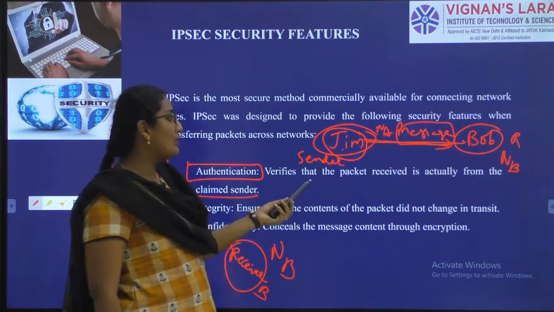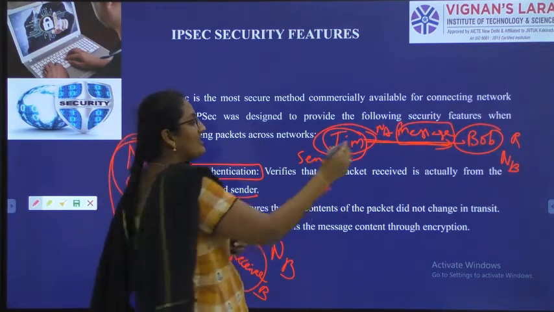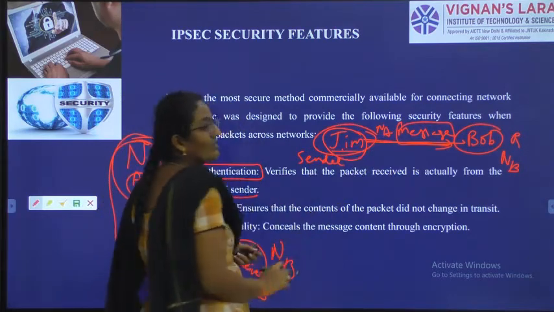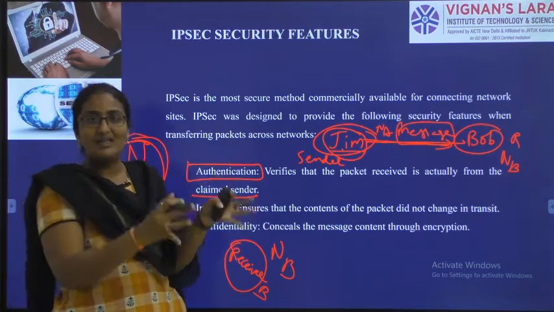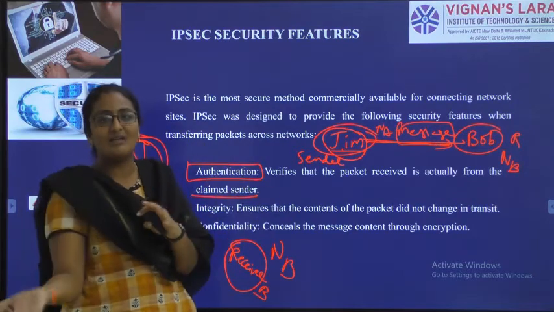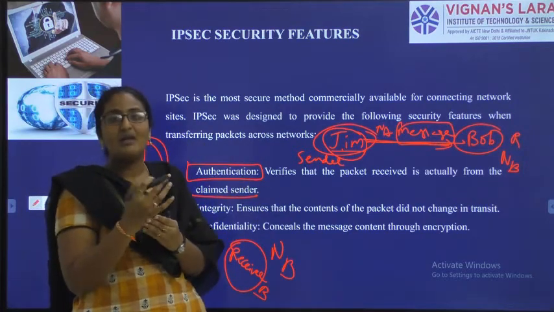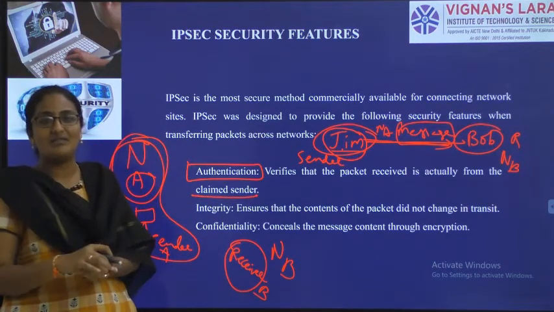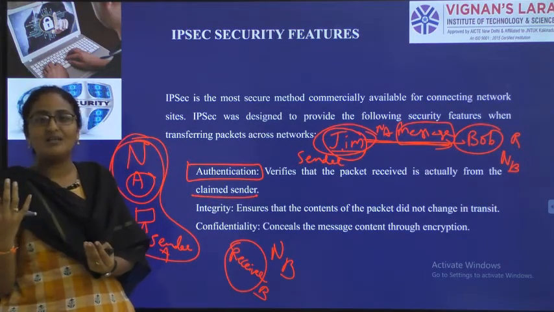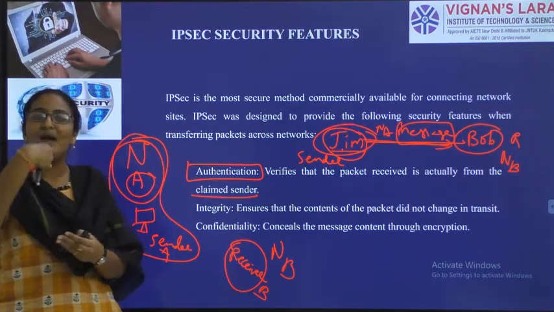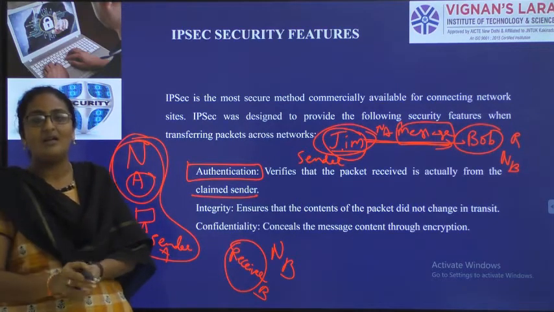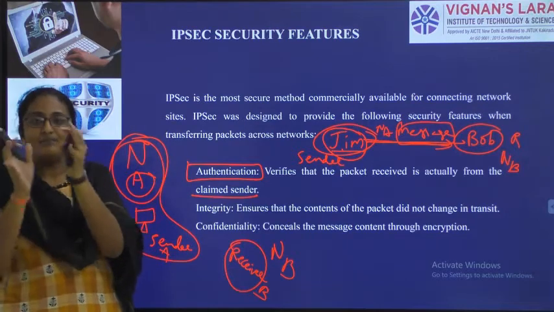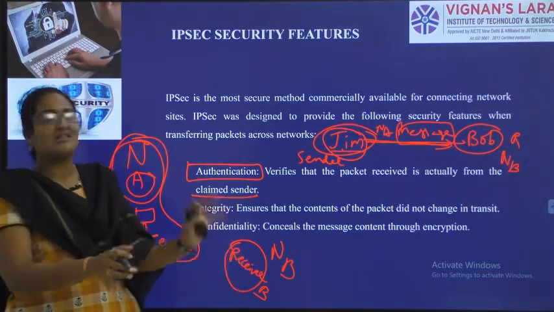Now what do I want to know? I want to know whether this message was sent by Jim or not. That is authentication. A particular sender only sent that message. Authentication. I want to send you CNS material. I am the sender, you people are the receivers. Authentication is nothing but you should know whether CNS madam only sent that CNS material. Who is dealing that subject? That particular teacher is only sending that message.